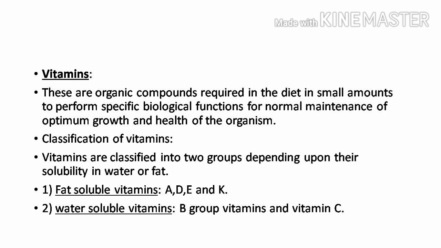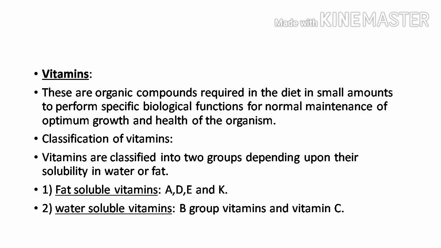Vitamins are classified into two categories depending on their solubility. They are fat soluble vitamins and water soluble vitamins. The vitamins which are soluble in fat or oil are called fat soluble vitamins.